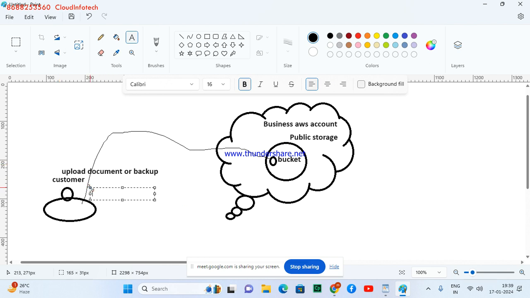They can do a WhatsApp backup, or a phone backup, or an apps backup. For example, they have a database server and want to do a backup here. So I can give customers the option to upload the data into a specific S3 bucket as backup storage.